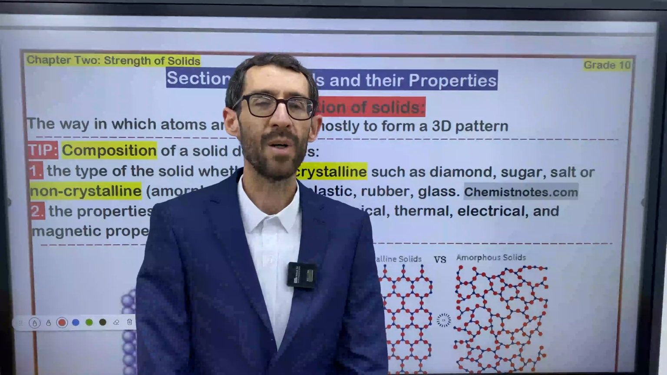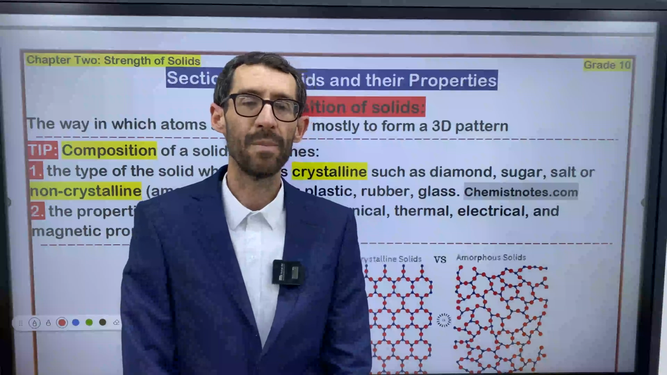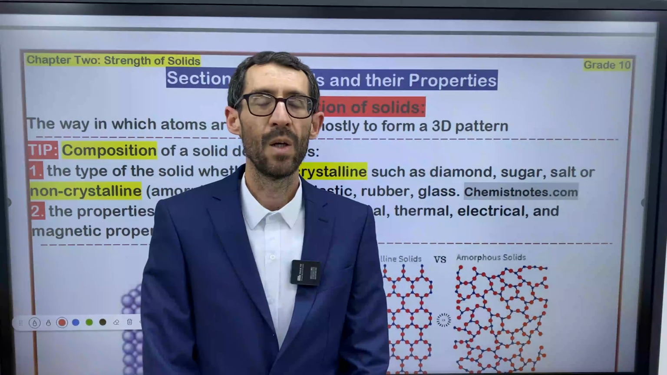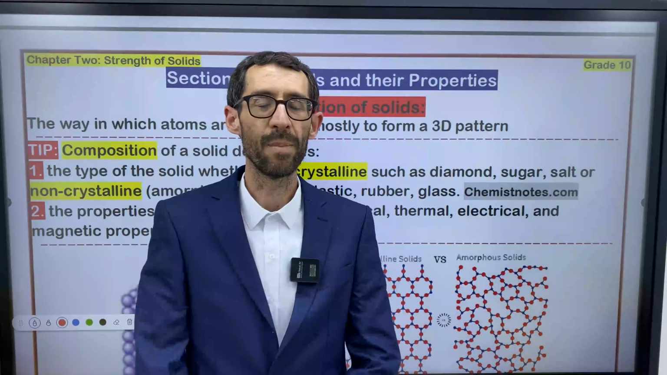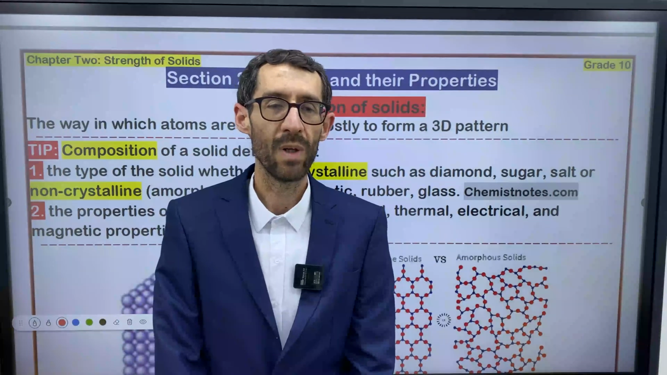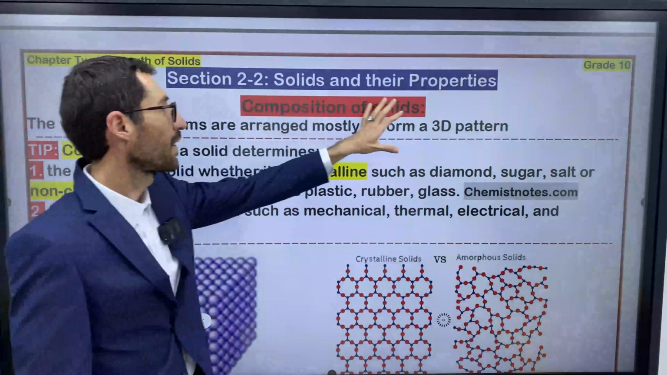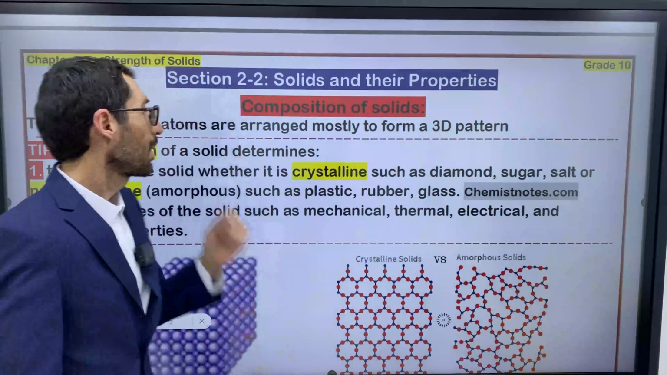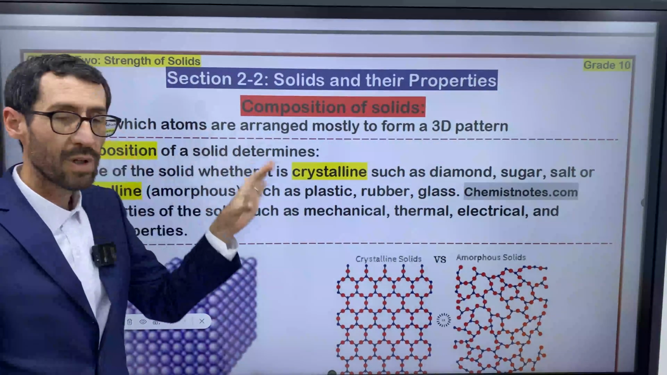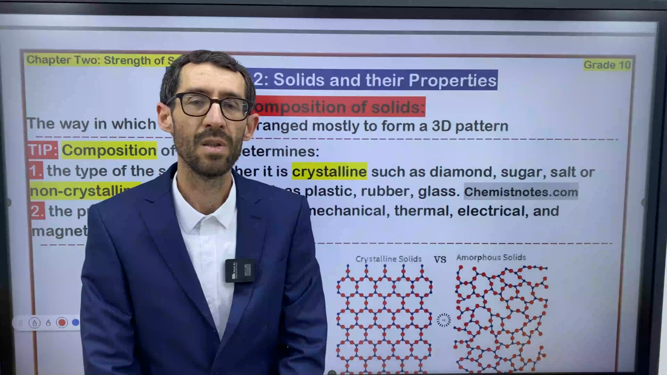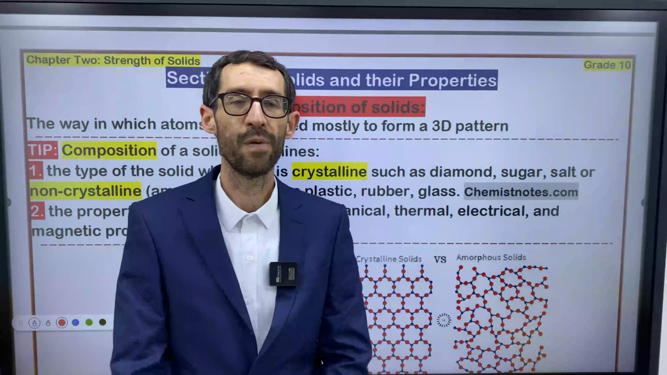So far, we talked about chapter 2 from your textbook. We explained a lot of information about physics. Right now, I want to explain a new section, which is solids and their properties. Let's talk about the composition of solids in general. Actually, this chapter focuses on solids.